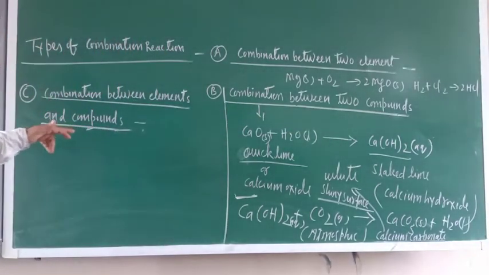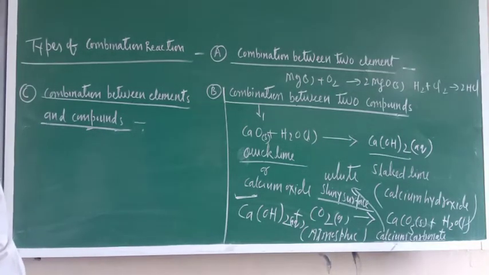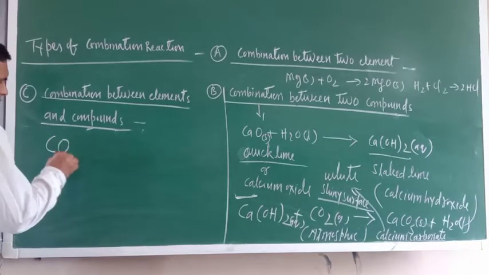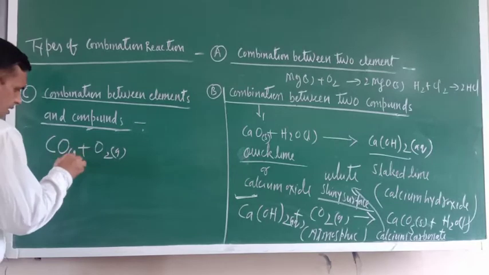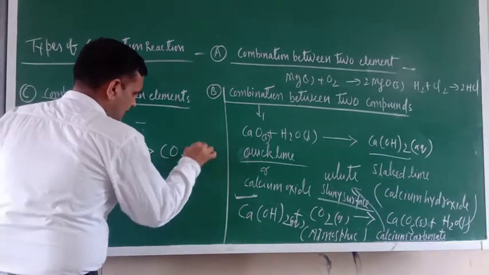Now combination between elements and compounds. There are many reactions which are examples of combination reactions, where elements and compounds are reacting. One reaction I have already told: CO plus O2 gives CO2 gas.